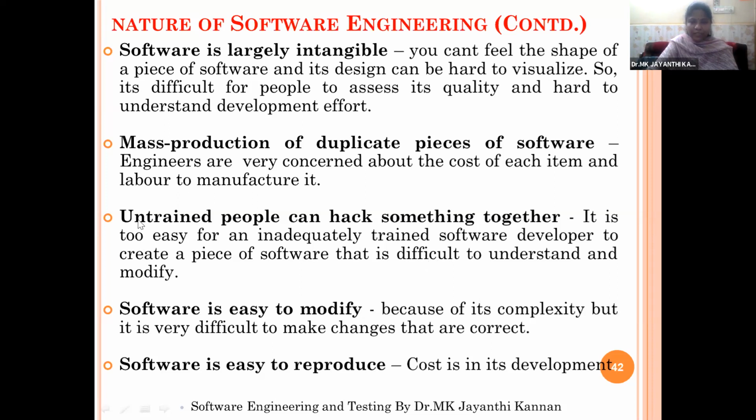So we need to get trained in the systematic activities of software engineering, so that the software will be understandable to all people. Software is easy to modify, but it is very difficult to make changes to what is created.